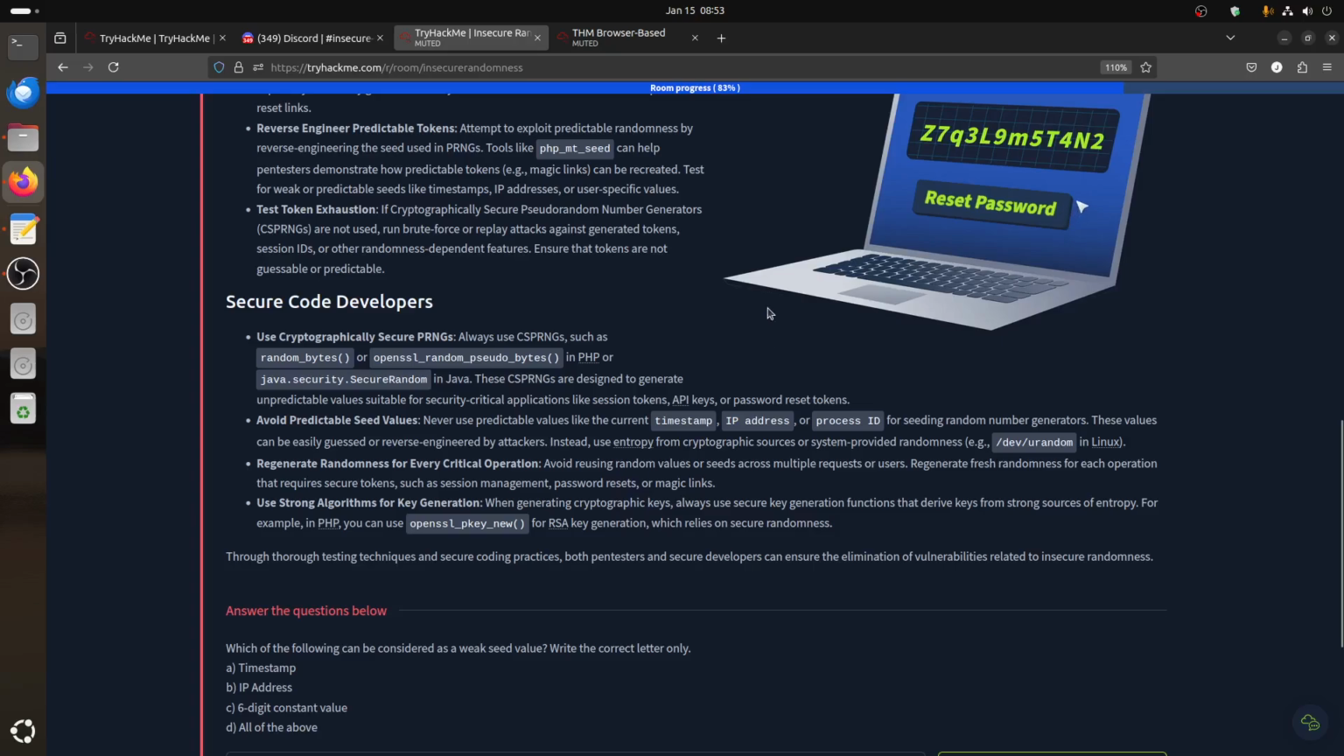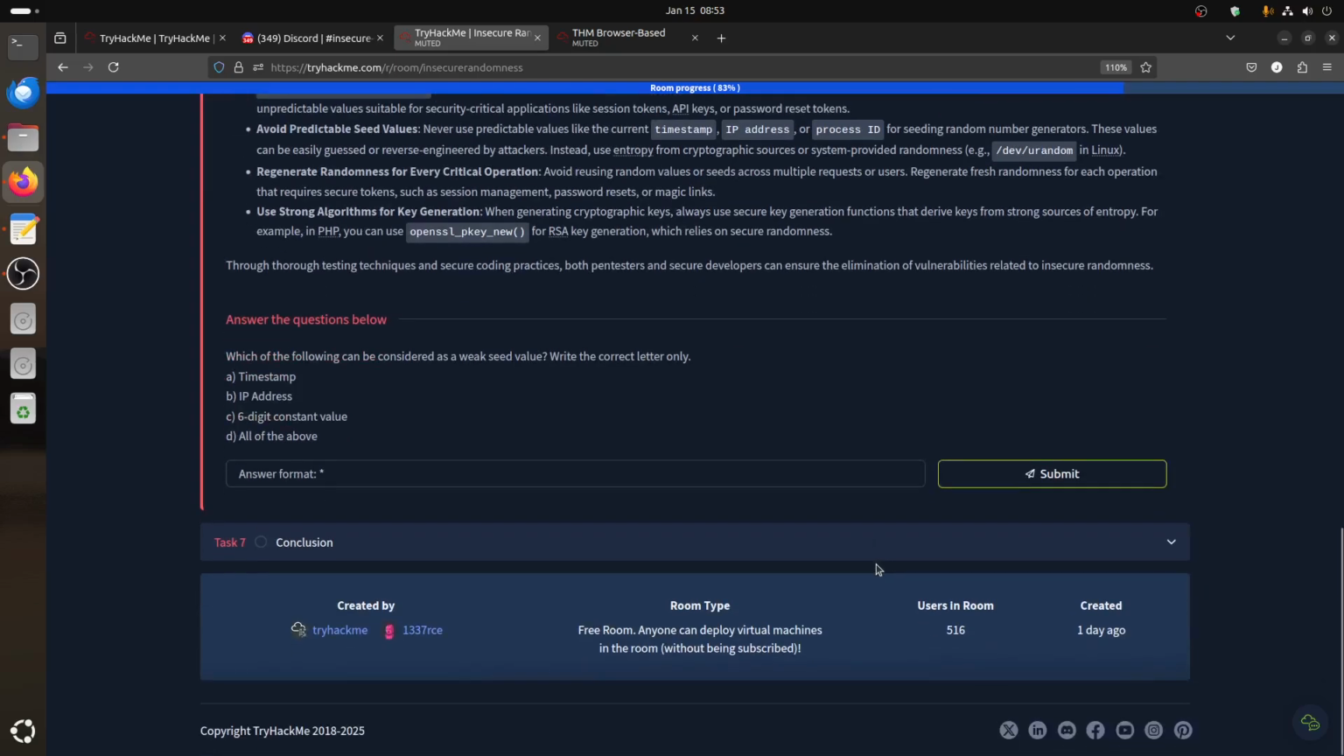I think it's a good idea to have a room that uses these things and see if people can solve it. In any case, now which of the following can be considered a weak seed value? Right, seed timestamp is weak, IP is weak, seed digit constant value is weak. So basically, it's all of them. Don't use any of them.